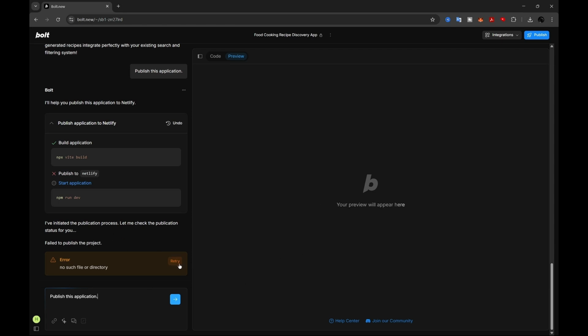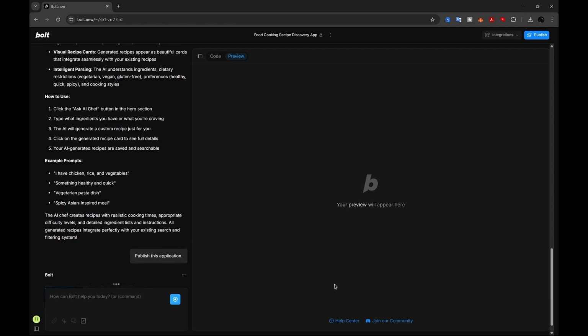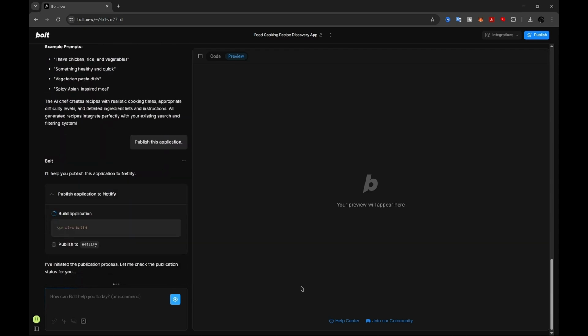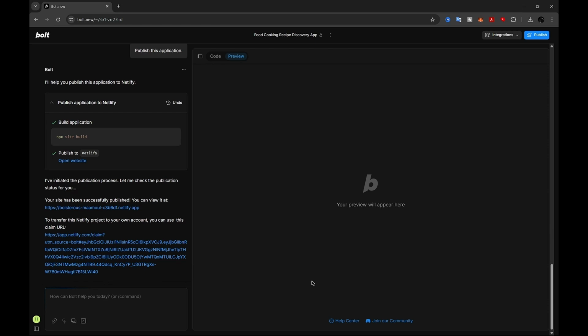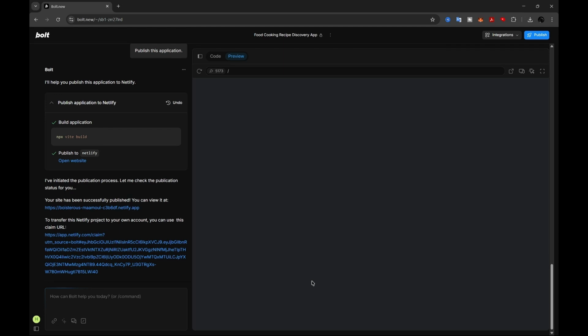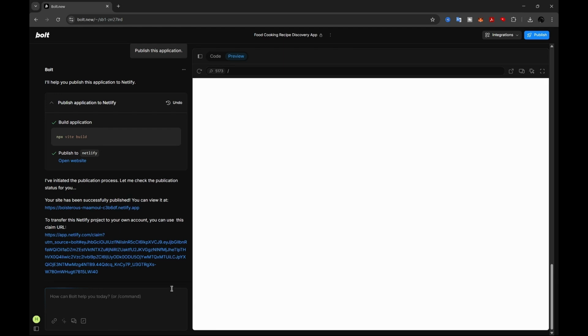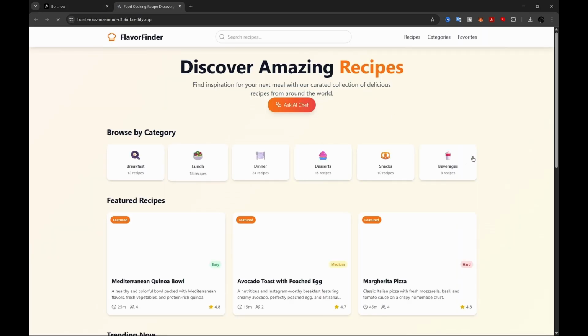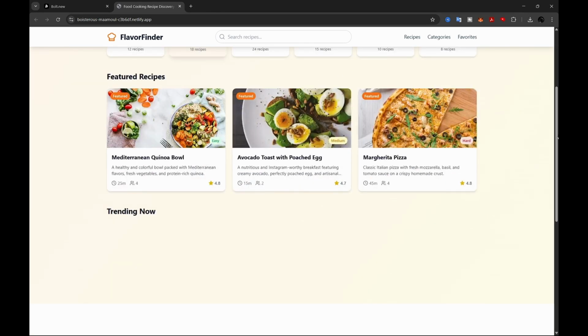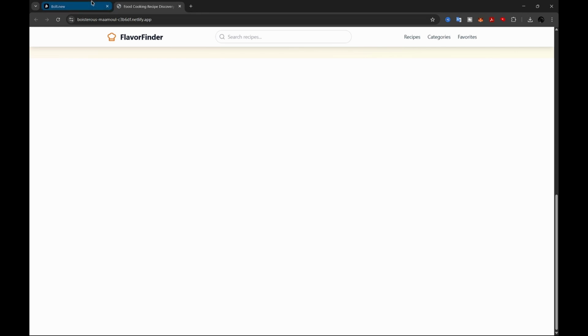So right here, I'm trying to publish it and it tells me there's an error. I'm just going to click retry. It might be just a normal error that always happens. Okay, so right here, it tells me I have initiated the application process. Let me check the publishing status for you. Your site has been successfully published. You can visit it. So now I have a site. This is the site and it's the app. So the app is also a website, just like I mentioned before. But right here, it's a site and could also be an app.